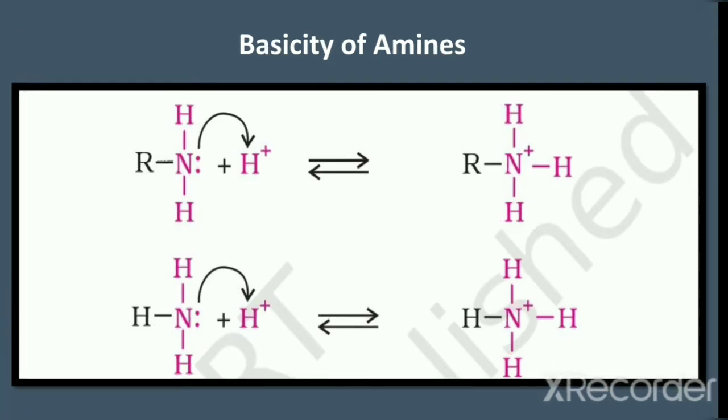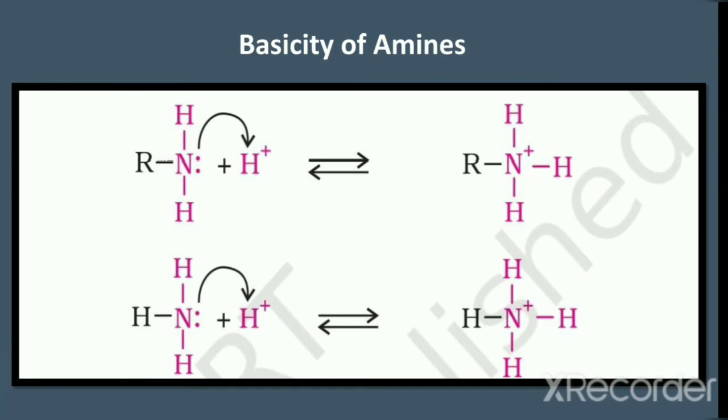Consider the cations formed, that is RNH3+ and NH4+. Out of these two cations formed, RNH3+ will be more stable than NH4+. If RNH3+ is more stable, it means RNH2 is more basic in nature. See, RNH3+ is more stable.